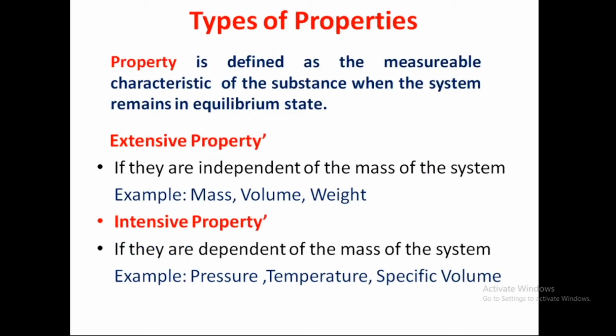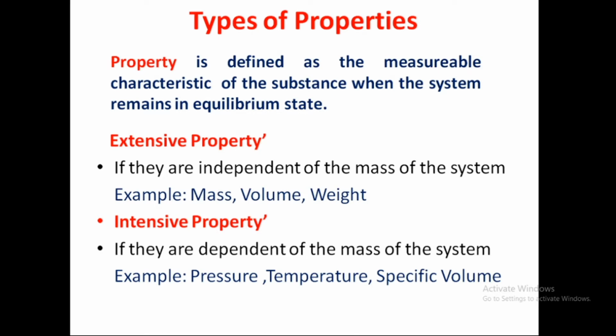Okay. So then we will move on to properties. What are the types of properties? This is a very important one. Property is defined as a measurable characteristic of the substance when the system remains in the equilibrium state. In the last class we studied, if we take a gas in a particular state, it has P1, T1. Under equilibrium condition, it has property 1, that is pressure P1, and temperature, that is the property. There are two types of property. One is extensive property, the other one is intensive property.